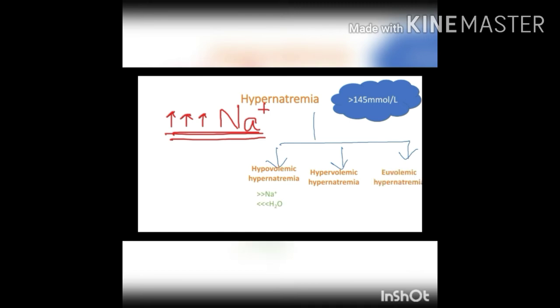Hypovolemic hypernatremia, where sodium concentration is high but there is loss of water. Hypervolemic hypernatremia, where both sodium and water concentration are high. Euvolemic hypernatremia, where there is a retention of sodium without loss of water. Let's discuss the first scenario, hypovolemic hypernatremia. What happens here is sodium concentration is more and the water level is low. It is usually seen in bedridden patients, mentally retarded patients, post-op patients where there is limited access to water.